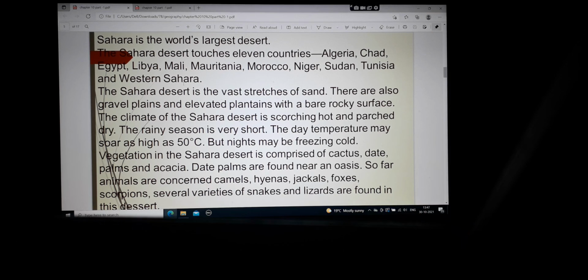Okay. The climate of the Sahara Desert is very hot, scorching hot, and dry. Parched means सूखा. The rainy season is very short, that means बहुत कम. Just as we have 2 months of rains in Nainital, in the Sahara it is around 5 to 10 days. The rainy season is very short. The day temperature may soar as high as 50 degrees, but nights may be freezing cold.